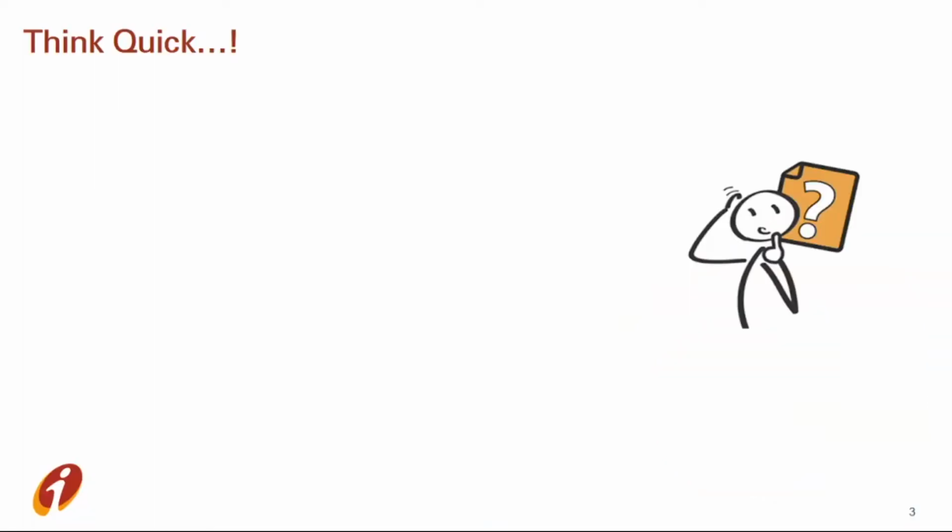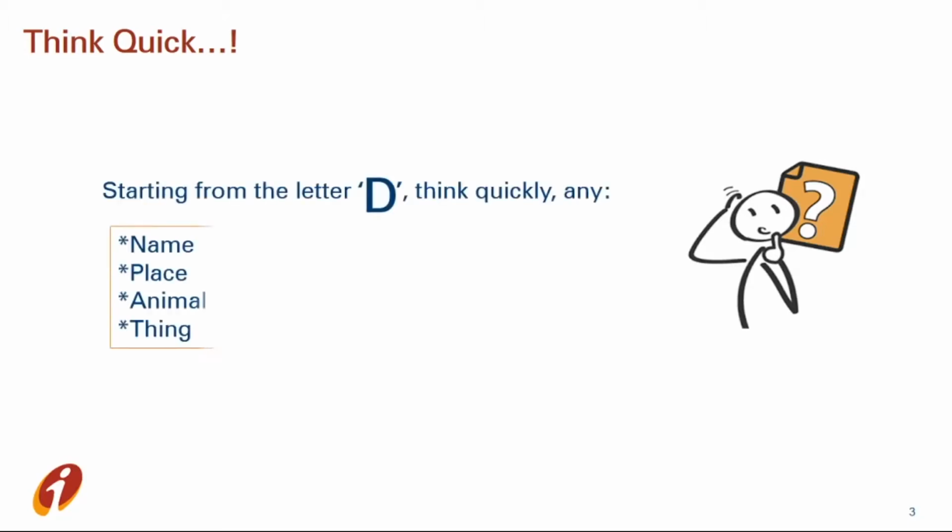So you narrate from A to Z in your brain, and when I say start, then you start narrating, and when I say stop, then you just stop yourself. So shall we begin? Start. Stop. What did you get? I got the alphabet D. So you have to think of a name, place, animal or thing with the letter D.